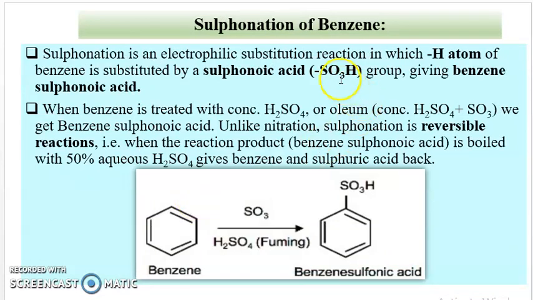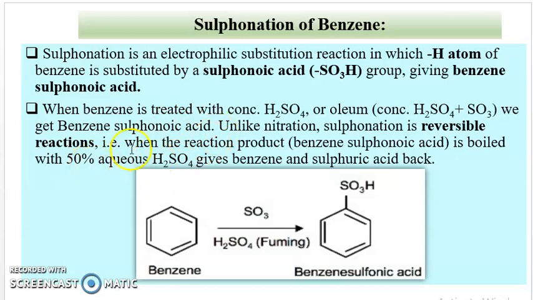Then next is the sulfonation of benzene. Sulfonation is also an electrophilic substitution reaction in which the hydrogen atom of the benzene ring is substituted by a sulfonic acid group, that is the SO3H group, giving benzene sulfonic acid. And for this, when benzene is treated with concentrated H2SO4 or oleum, oleum meaning a mixture of concentrated H2SO4 and sulfur trioxide, we get benzene sulfonic acid.